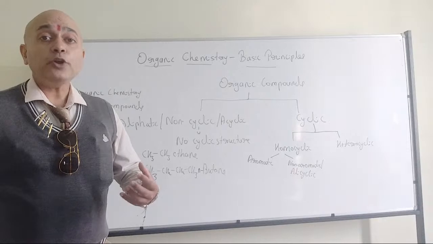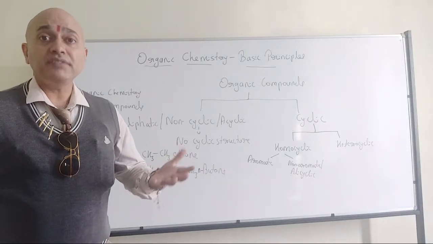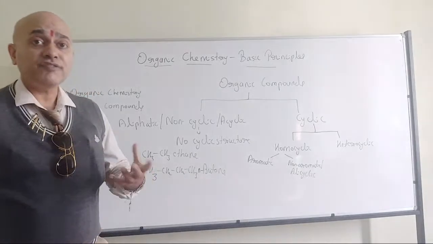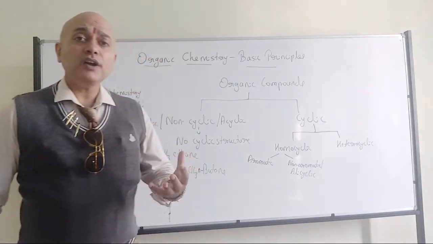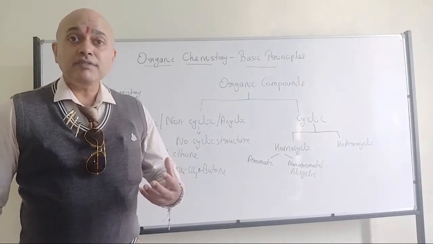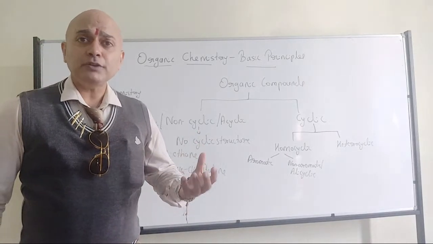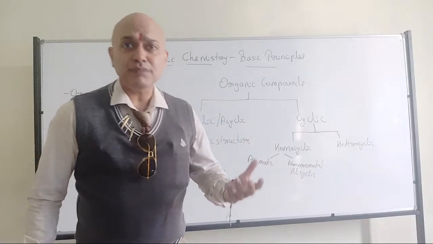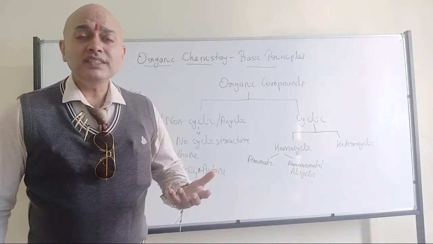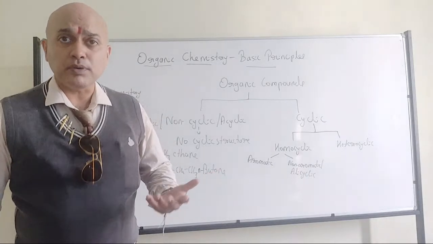Aromatic, aroma, flavor. There are some organic compounds which give flavor, and some which give color. Petrol has its own typical smell, and perfume has its own smell. All this is related to organic compounds.